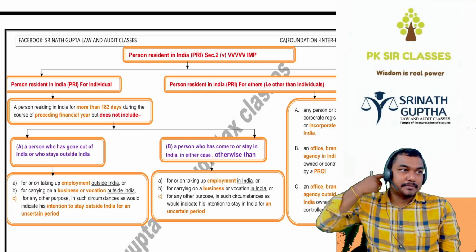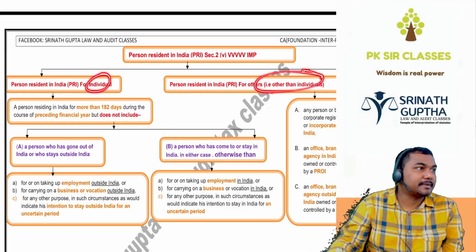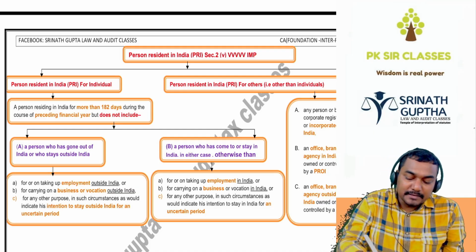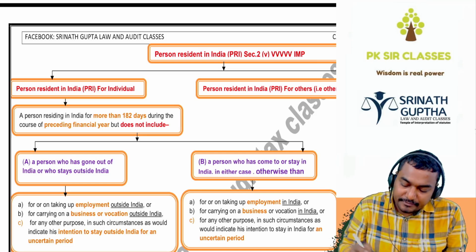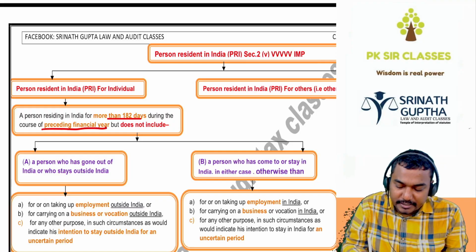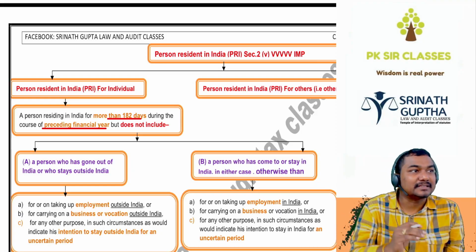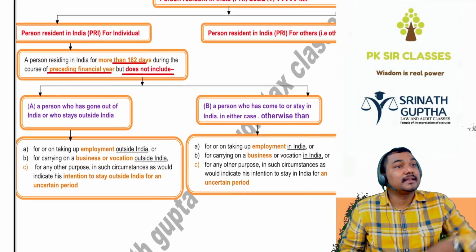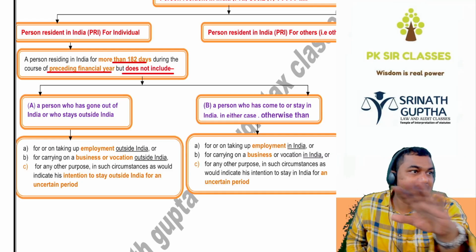Person resident in India is of two types, beta: for individuals, and for other than individuals. Individual means natural person, other than individual means artificial person, like company, branch, etc. A person is said to be resident in India if he is staying more than 182 days in the previous financial year. In the last financial year, if he is staying 182 days or more, you are said to be a resident, otherwise non-resident. Generally, if you're staying more than 182 days in the previous year, you are resident, otherwise non-resident. But the following are non-residents, ठीक है बेटा.